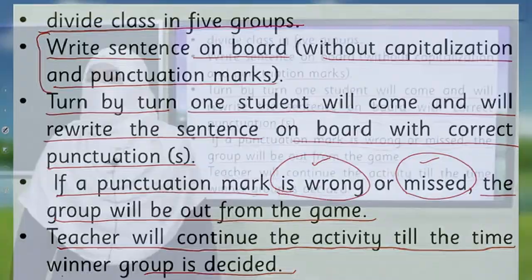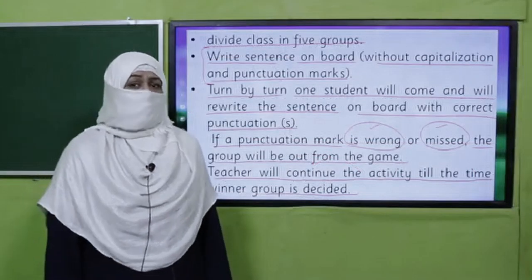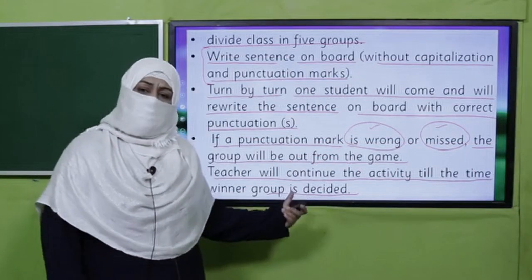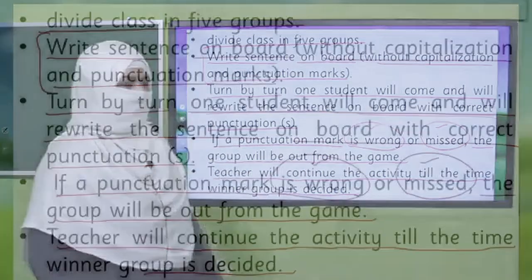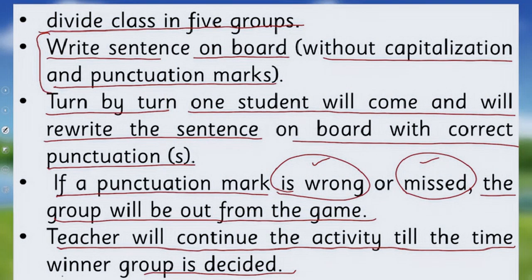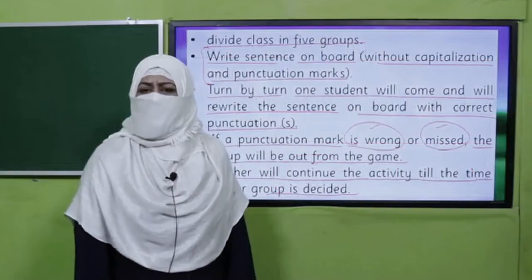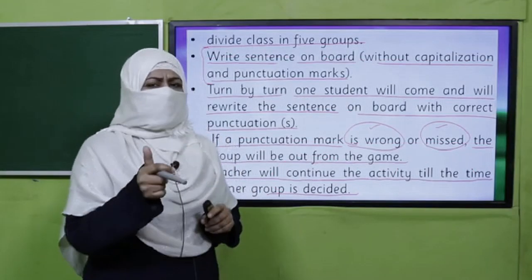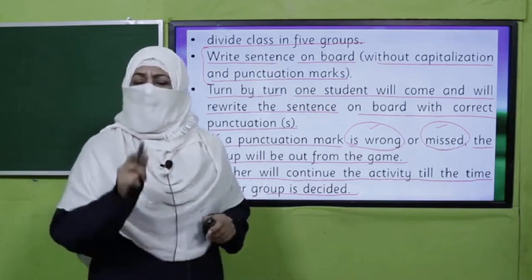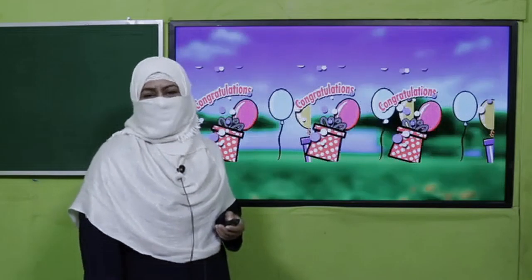I'm hoping you will enjoy this activity. Be very careful, put the correct punctuation marks, then come back. Yes, my dear students, I know you have done it very nicely. So everyone is a winner, but for the winner group, congratulations.